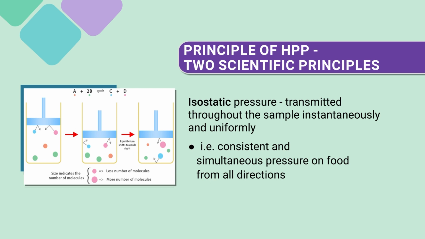Adiabatic heating is taking place, and that is due to the heat of compression. The pressure is being applied, so heat of compression is causing what? Causing a rise in the temperature. Though we call it non-thermal, there could be a significant rise depending on what pressure we are going to. So as we gradually increase pressure, it also leads to an increase in temperature.